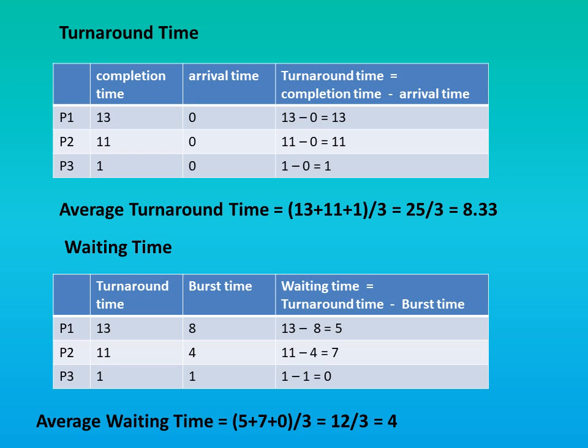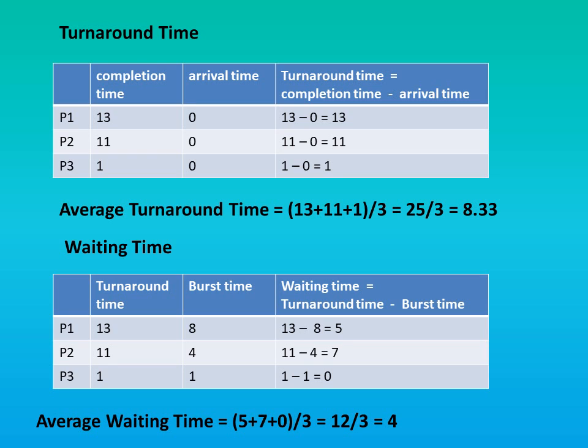Now let us calculate the average turnaround time. It is equal to 13 plus 11 plus 1 divided by 3, that is 25 divided by 3, that is 8.33. Now let us calculate waiting time. The formula for calculating waiting time is turnaround time minus burst time. So the waiting time for P1 is 5, that is the turnaround time for P1 is 13 minus the burst time for P1 which is 8. So 13 minus 8 is equal to 5.